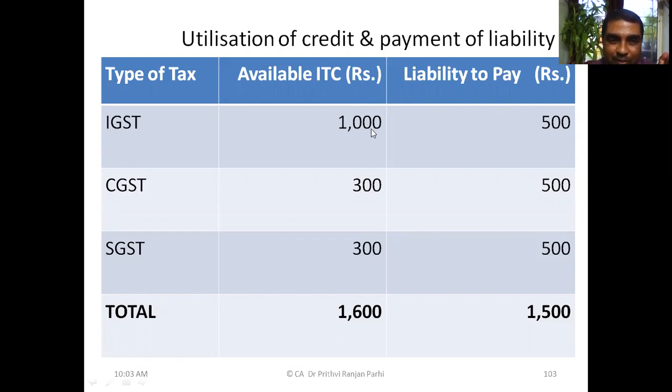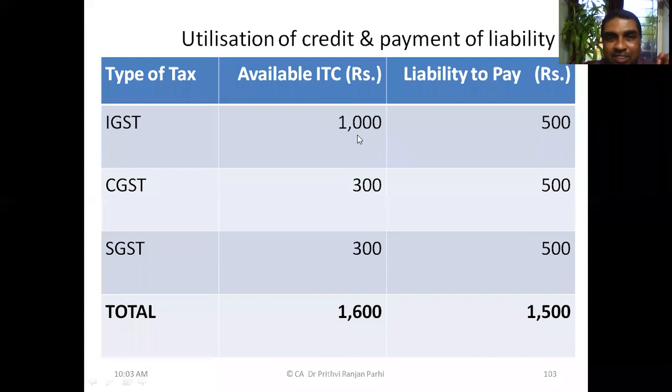Credits are IGST 1000, CGST 300, SGST 300, and liabilities are 500, 500, 500. We know the concept that IGST can be utilized for IGST, CGST, and SGST.